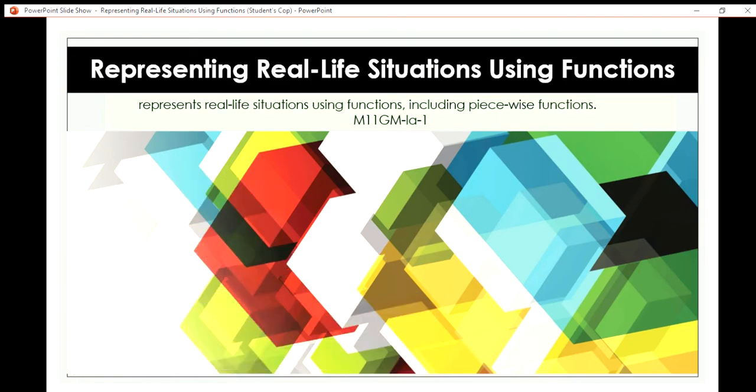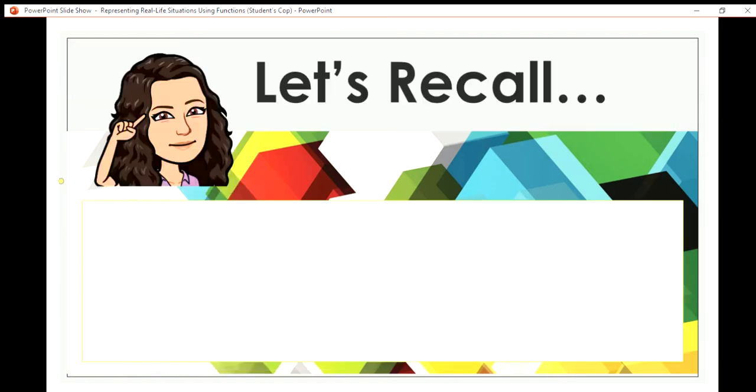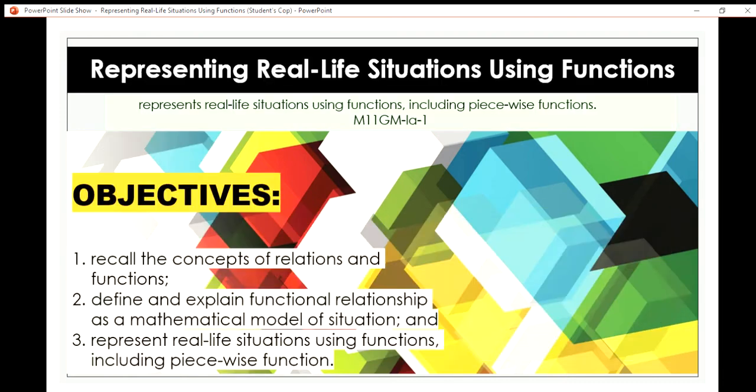Now, we have this certain competency that we need to hit: represents real-life situations using functions, including piecewise functions. We also have to hit the following objectives: recall the concepts of relations and functions, define and explain functional relationship as a mathematical model of a situation, and represent real-life situations using functions, including piecewise functions.